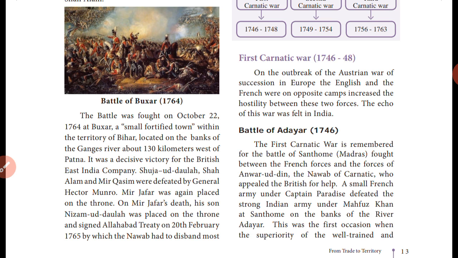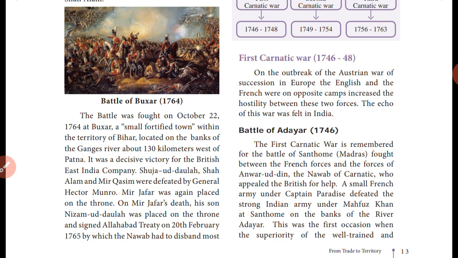Hostility means the army forces between English and French. Succession means getting the power to rule a place after the previous generation, with the rights.